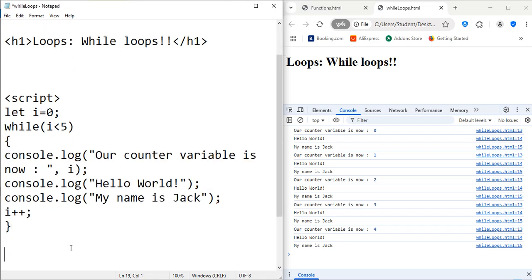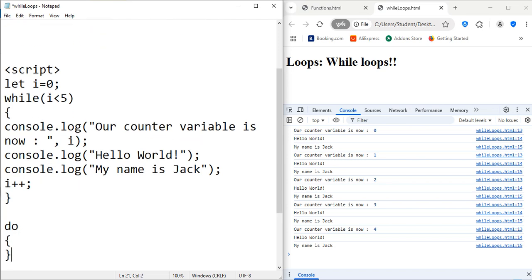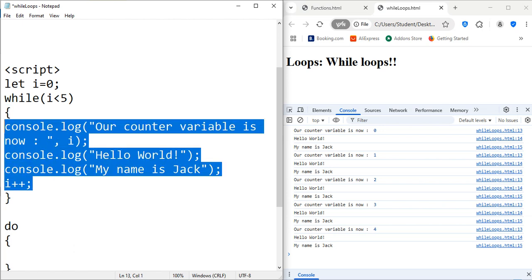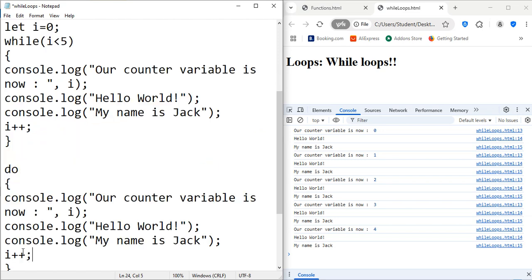So let's talk about do while loops. Now, do while loops will execute a block of code at least once until the condition is false, right? So at least once, even if the condition is false, it will execute at least once. So let's go do, open, close. So this is the stuff that we will execute. And let me just copy and paste this for demonstrative purposes.